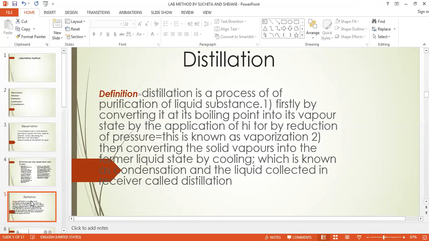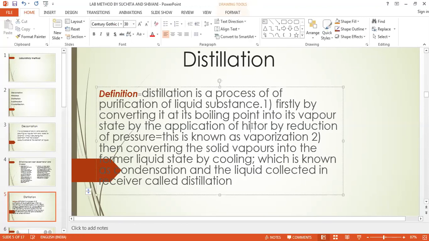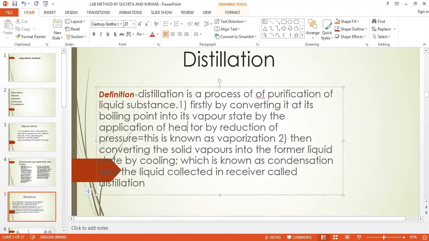Distillation is a process of purification of a liquid substance. Firstly, by converting it at its boiling point into its vapor by the application of heat. Heat is needed here.